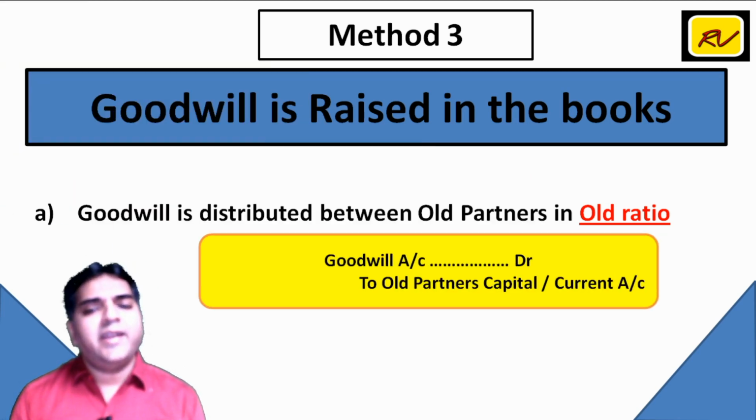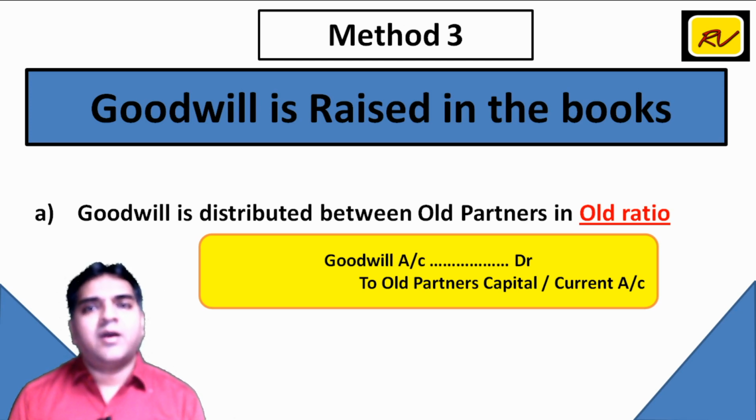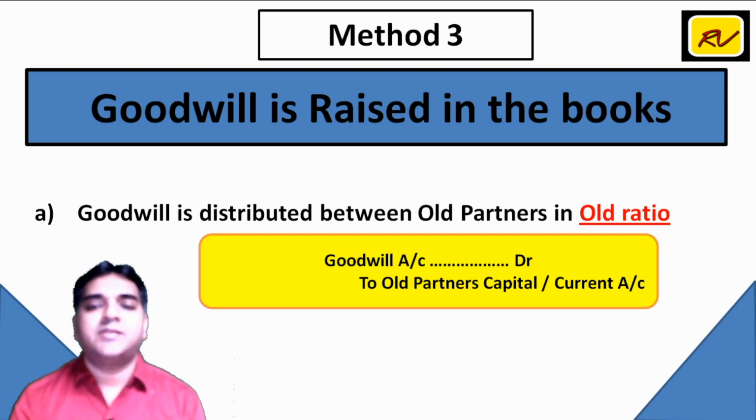However, the second entry remains the same. Goodwill account debit to old partners capital और current account, ये entry हमें वापस पास करना है. The only difference is, under the first method it was based on sacrifice ratio, जबकि under this method we distribute in the old ratio. Your sacrifice ratio does not have any significance. So the entry is goodwill account debit to old partners capital account.